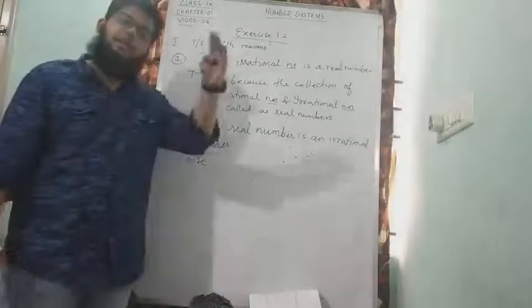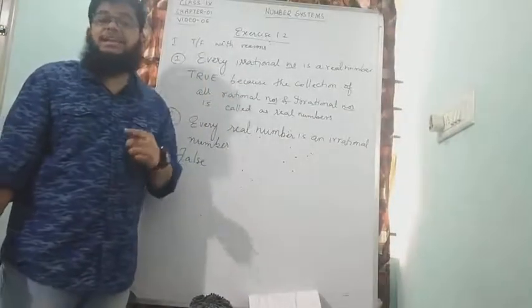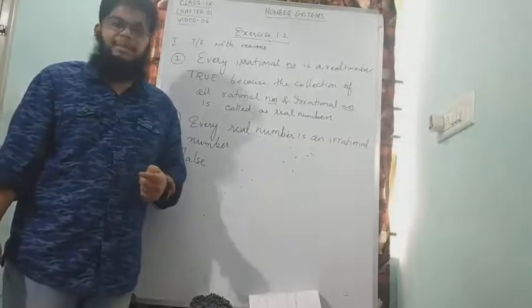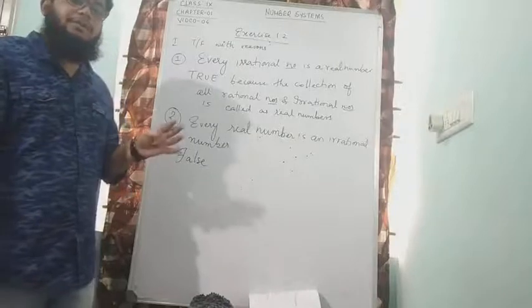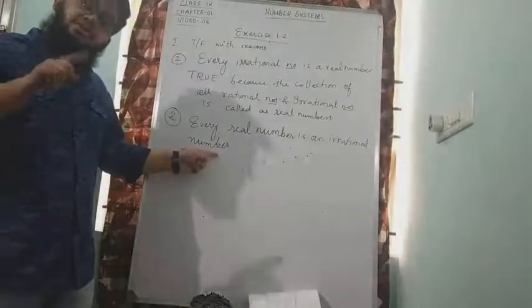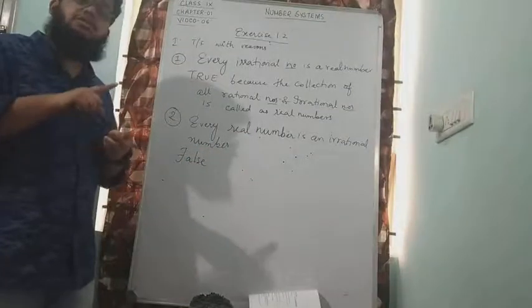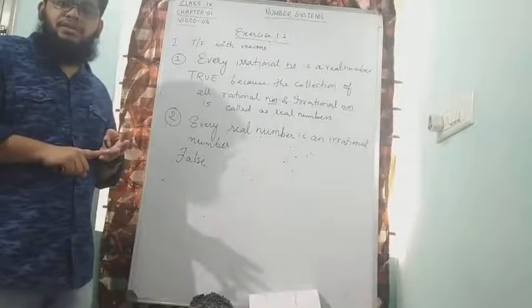So we know that all rational numbers are also real numbers. But irrational numbers cannot be written in the form of p by q. So when you can't write irrational numbers in the form of p by q, that means that all real numbers cannot be called irrational numbers, because real numbers have rational also, integers, natural numbers, whole numbers, everything.